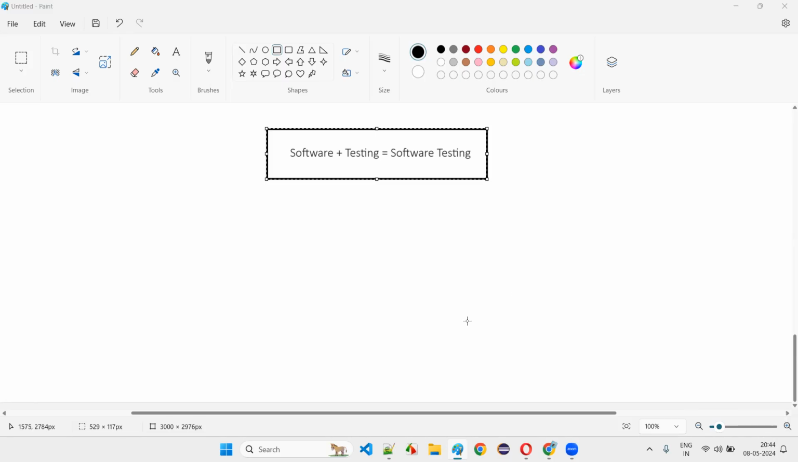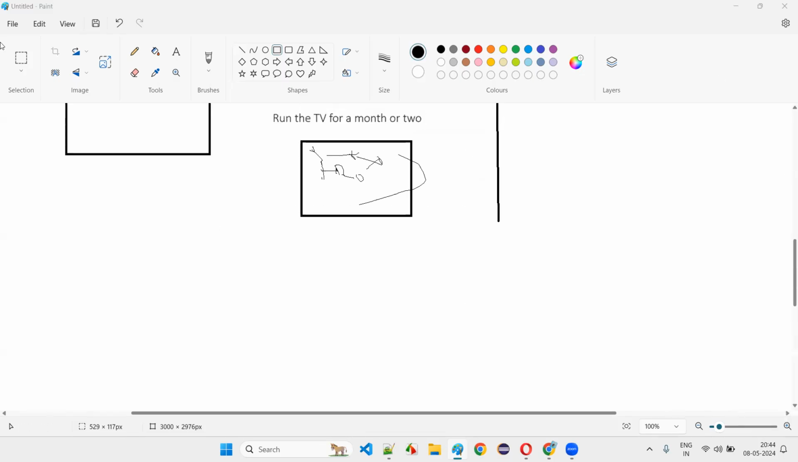Okay, so now let's go to the next level. Okay, let's go to the next level, guys. How the software testing will happen and all. Let's give you a high level explanation so that you'll understand what exactly software testing is. Let's go to the next level. This will be useful for the existing people also.